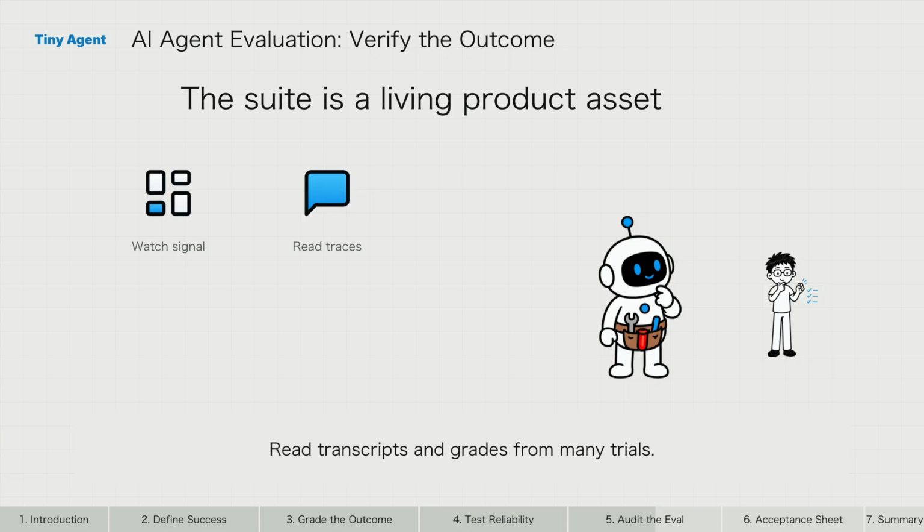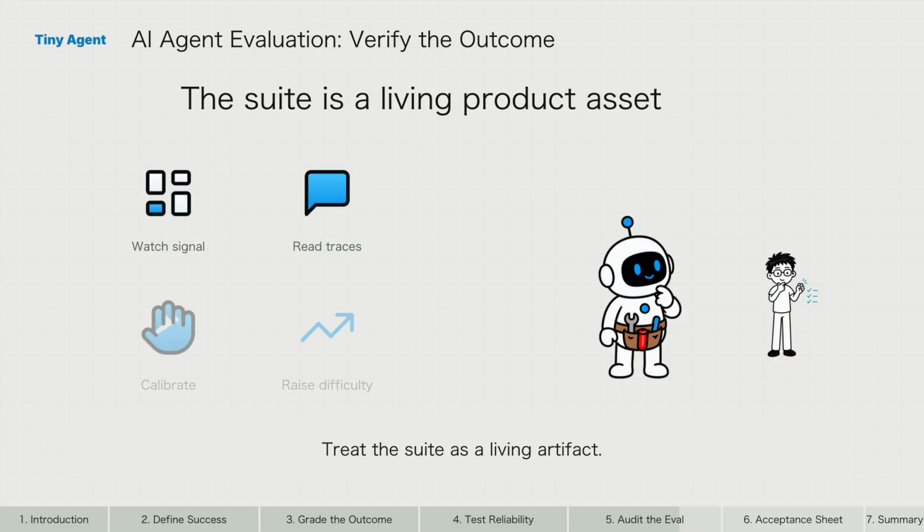Read transcripts and grades from many trials. A failed trace tells you whether the agent made a genuine mistake, whether the harness blocked progress, or whether the grader punished a reasonable solution. If failures do not look fair, revise the evaluation before optimizing the agent.